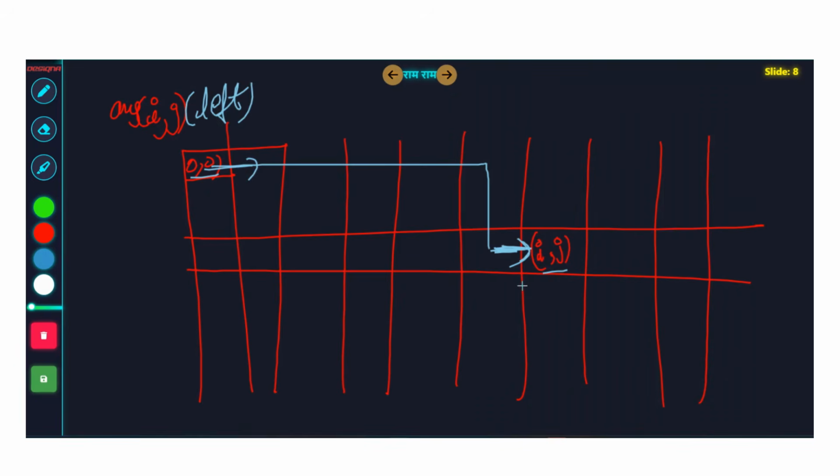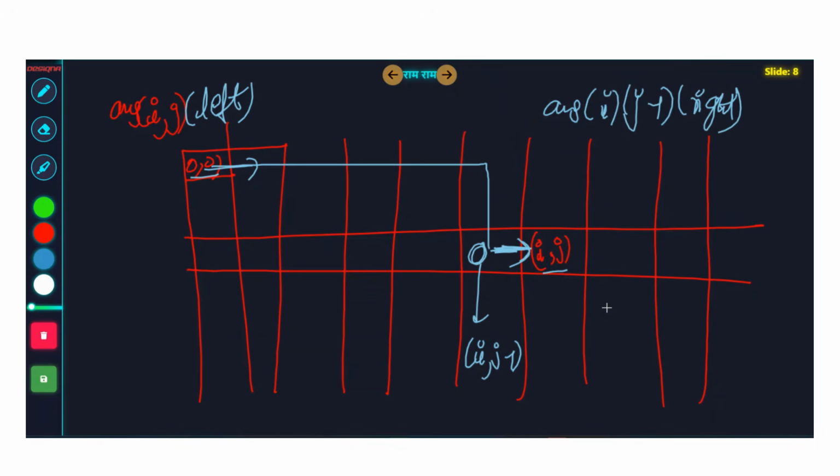Now you might say that, sir, for this particular thing this was I comma j minus 1 right. Why did we not consider the case of I comma j minus 1 right? Why is this not getting considered in the answer? I comma j minus 1 right means approach this blue color cell via the right hand side. It means you go like this, you go down and you reach it like this. But if you do like this, it means I comma j already got visited.